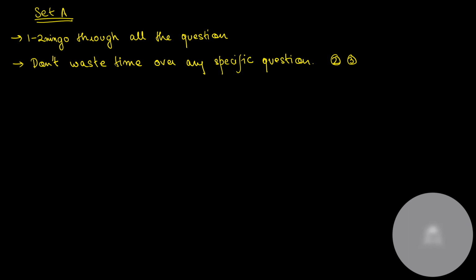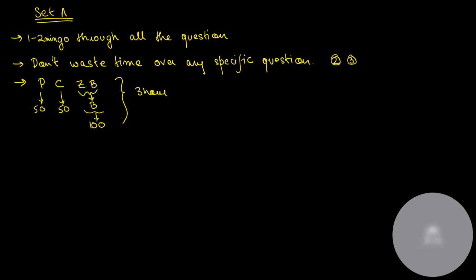And the third point is, physics is one of your subjects. Your paper is based on physics, chemistry, zoology, and botany. Biology consists of zoology and botany. Here 50 questions, here 50 questions, here 100 questions. And you have around 3 hours. I'm not giving 20 minutes extra, just 3 hours.